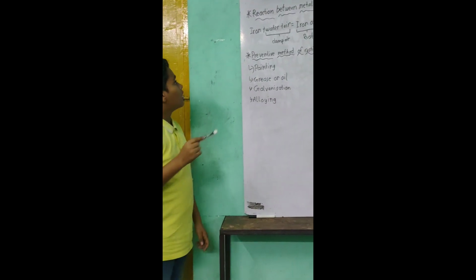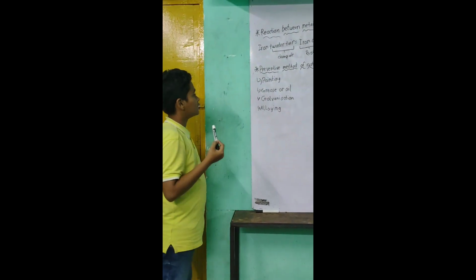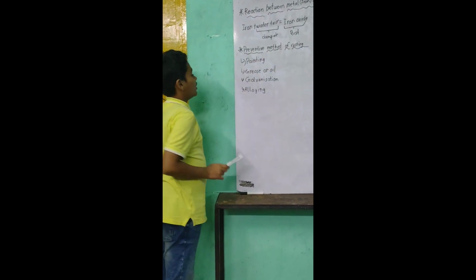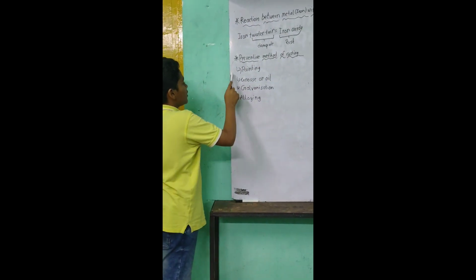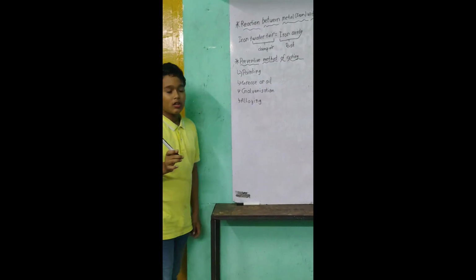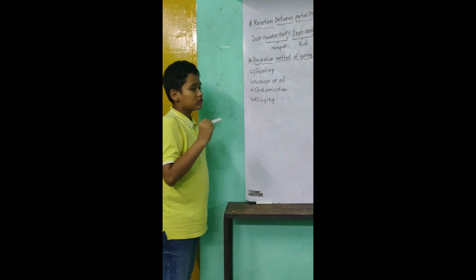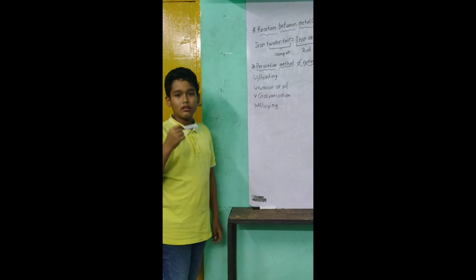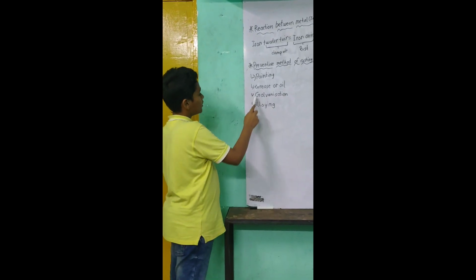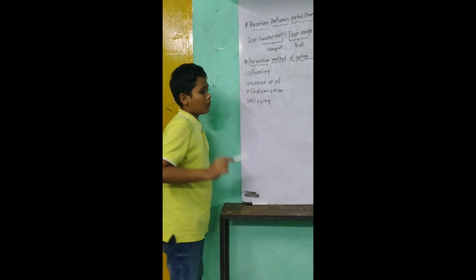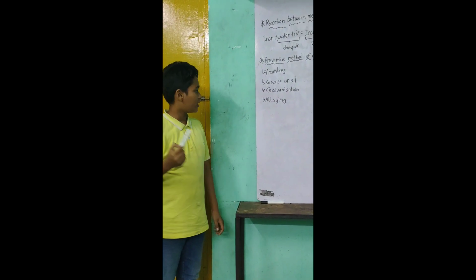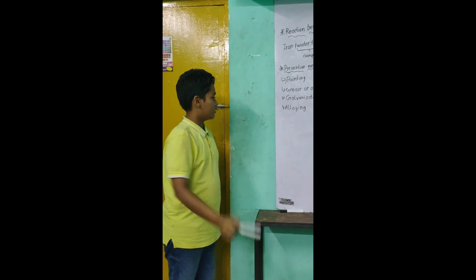Because the rusting of iron is an undesirable change, we need preventive methods for rusting. The first method is painting the metal part with paint so that the paint separates the metal layer from air and moisture. The second method is grease or oil. You have seen that when we grease or oil our cycle's chain, it doesn't get rusted.